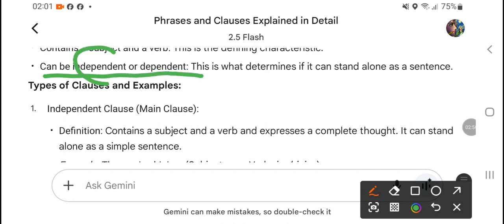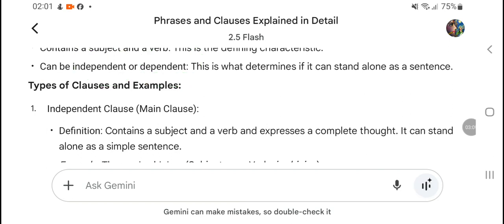Sometimes it can be independent and sometimes dependent. This is what determines if it can stand alone as a sentence. If it is independent, then it can stand alone as a sentence, otherwise it cannot. This is the difference between clause and sentence. A sentence can always stand alone, whereas a clause may or may not.